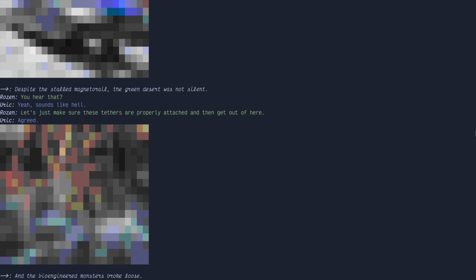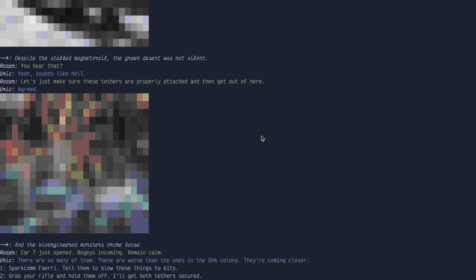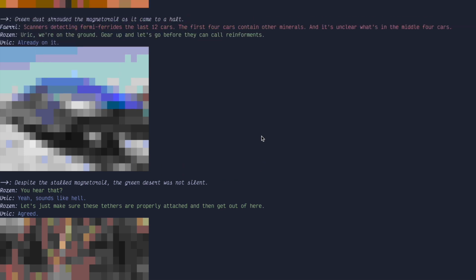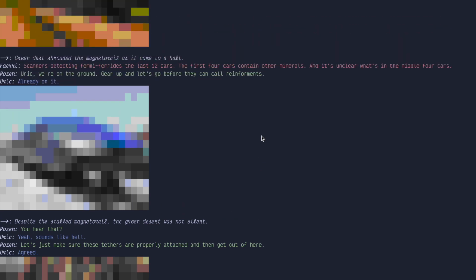Fermiferrides in the last 12 cars. Oh, you can scroll up and move a little. Oh! Yeah. That would be good. I've been keeping up so far. Turn down the speed. Yeah. Next time.